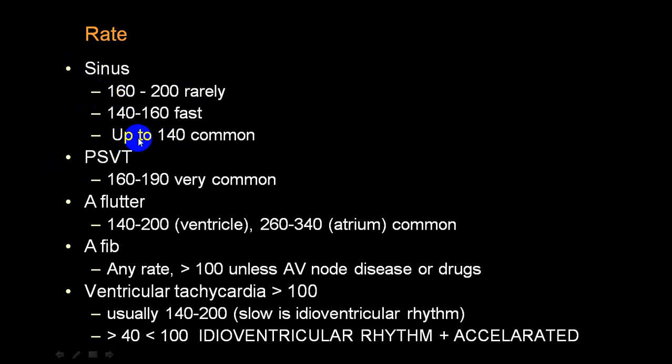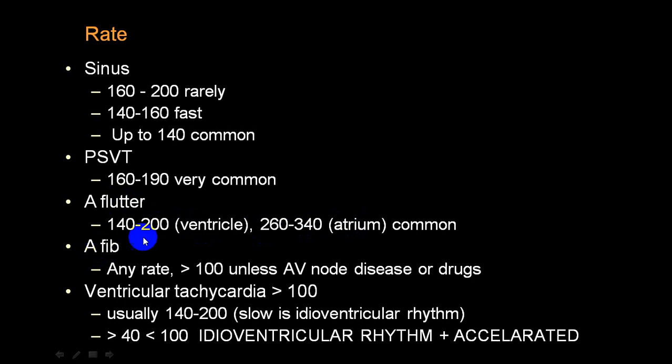In a supraventricular tachycardia, we say more than 140, but some people say more than 160, which is very common. In atrial flutter, we say close to 300. But the atrial rate is more than 300, while the ventricular rate will be 2:1. So you can just imagine, if it is 300, the ventricular rate will be close to 150.